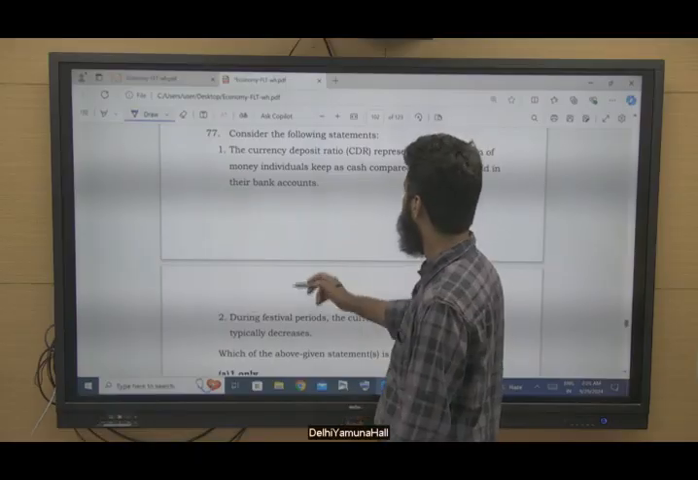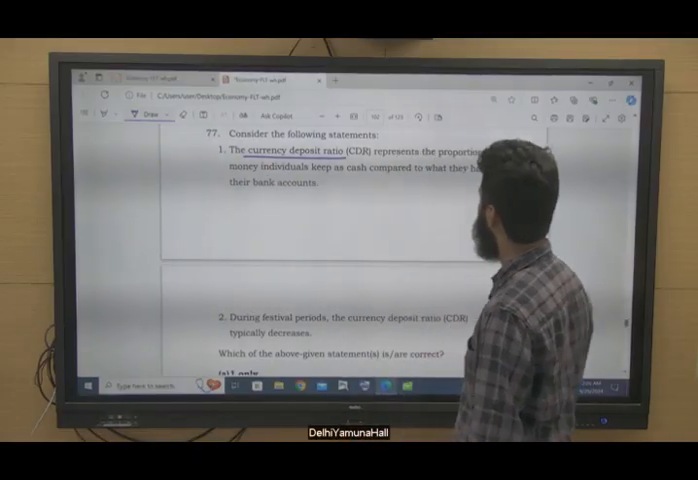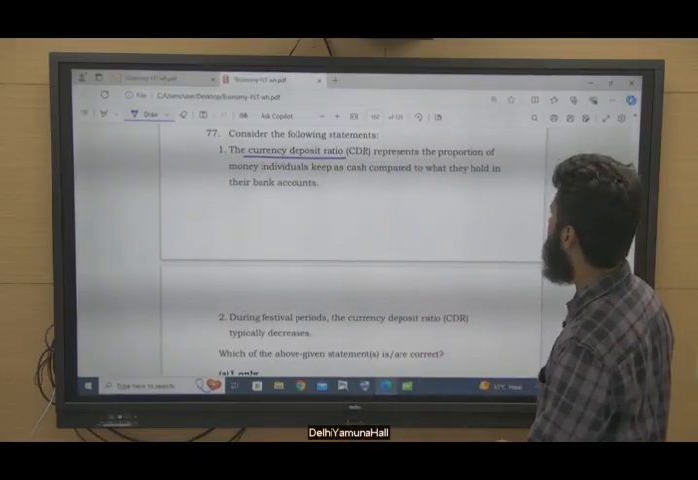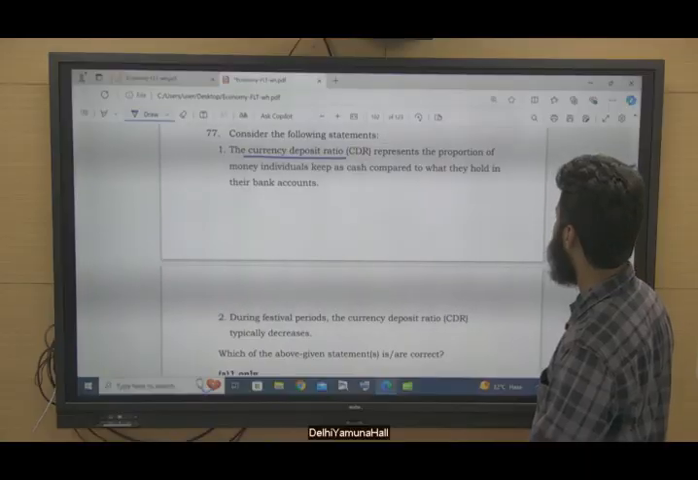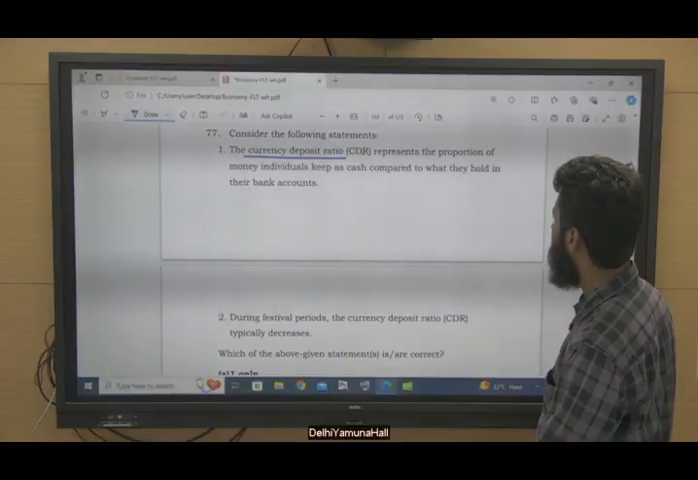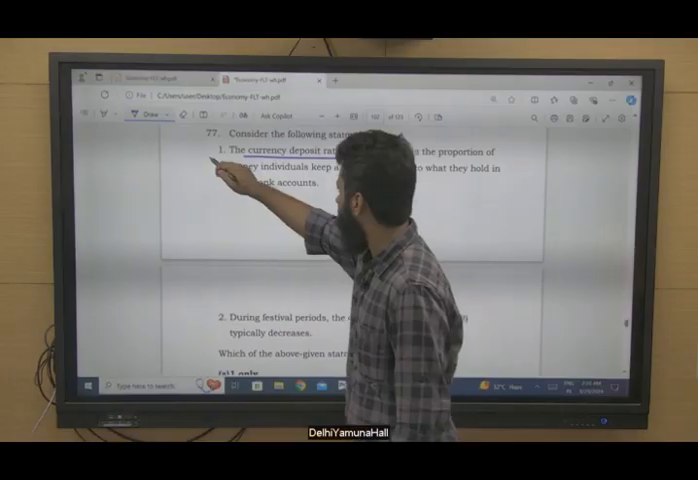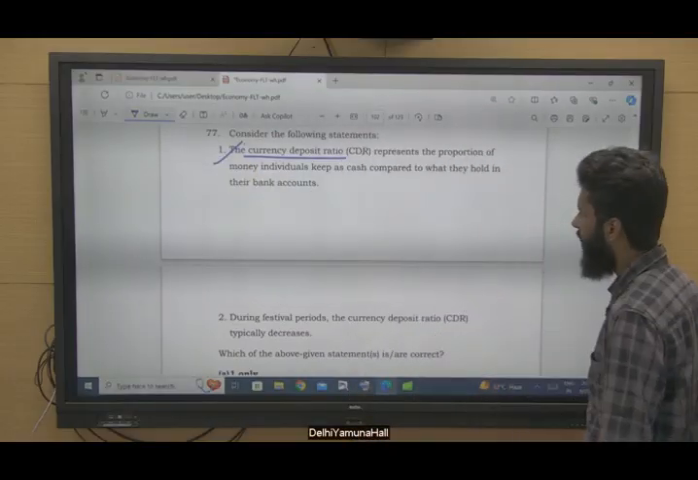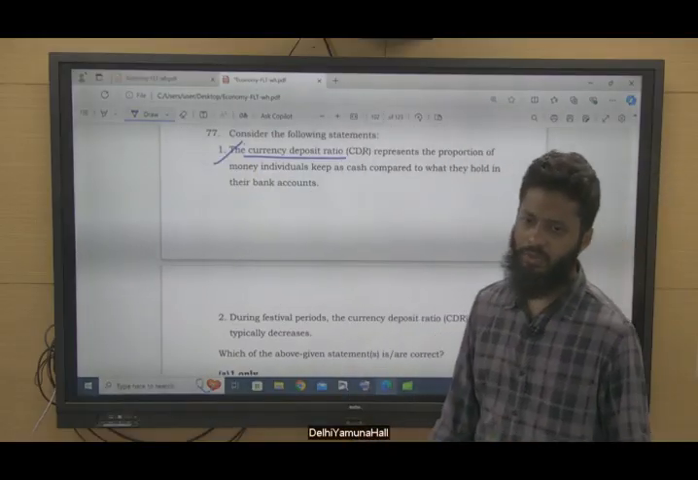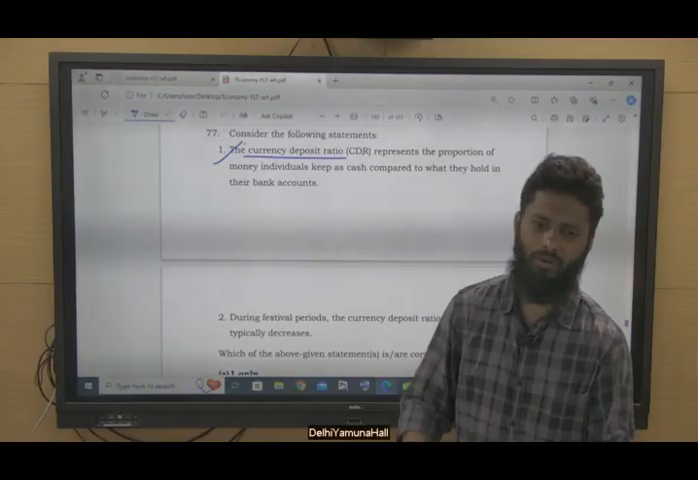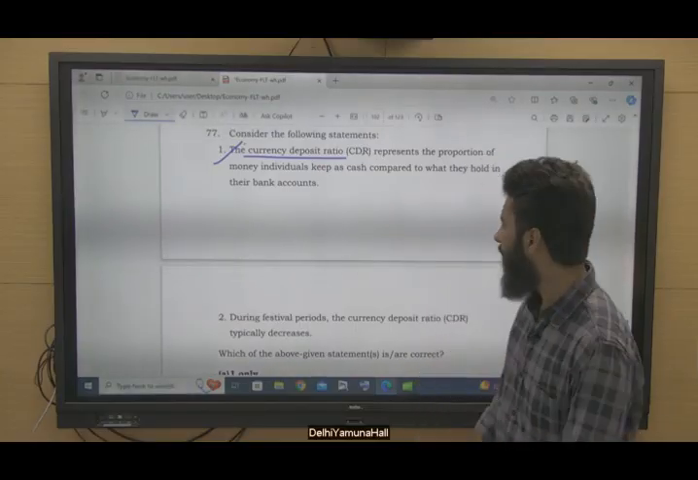Now coming to the currency deposit ratio, CDR. It represents the proportion of money individuals keep as cash compared to what they hold in their bank account. True, correct. This is the currency deposit ratio, right? What an individual is saving in the bank account or what cash they are holding in their hands.